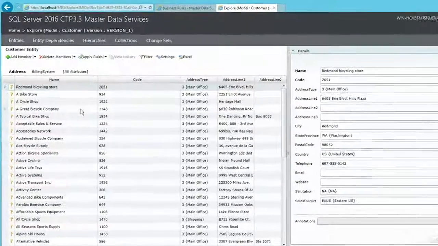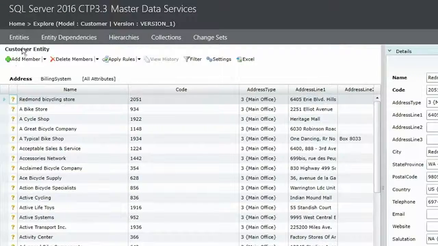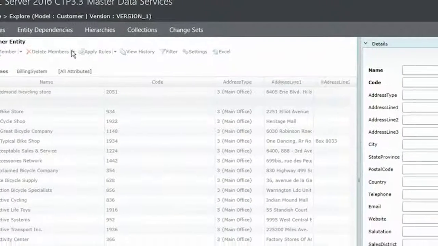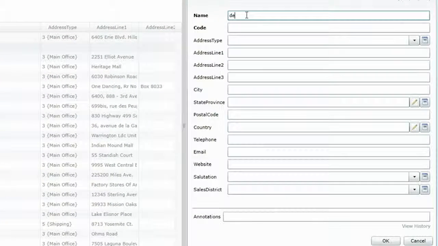I have in my Entity Explorer again, and I am using the customer entity. Let's create a new member. I'm going to say demo store. I'm going to give it the code of 1001, and I'm going to say the city is Redmond.